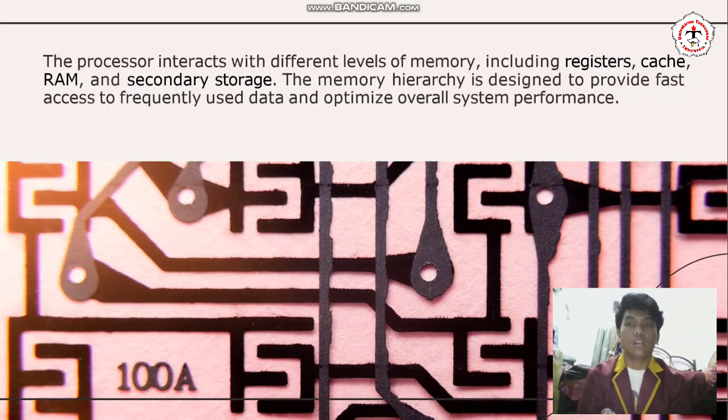The processor interacts with different levels of memory, including registers, cache, RAM, and secondary storage. The memory hierarchy is designed to provide fast access to frequently used data and optimize overall system performance.